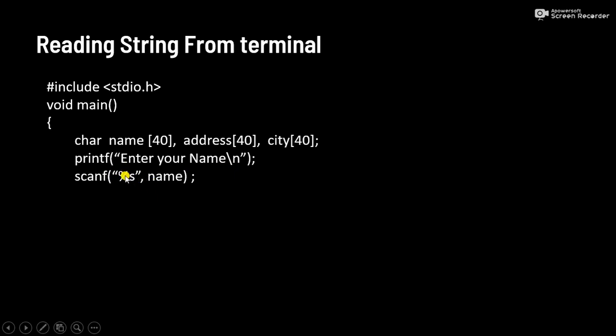So here we can simply use %s to read a string from the terminal, and here we don't need to mention the address sign. Simply we can use the name of that character array. So here we are reading the name, and similarly here we are printing the message, enter your address, and now we are going to read the string, that is the character array address, and we don't need to write the address-of sign.